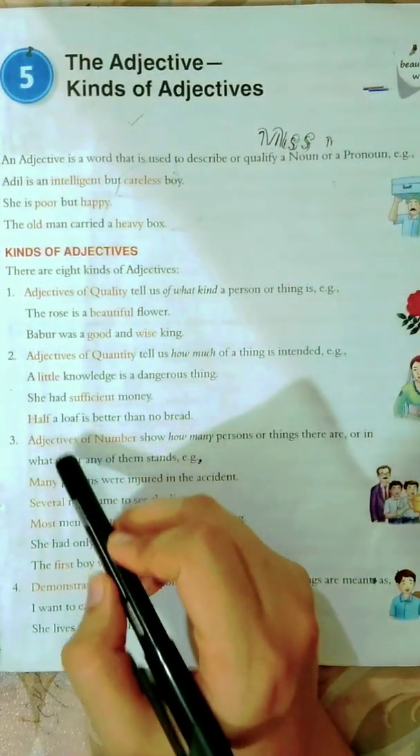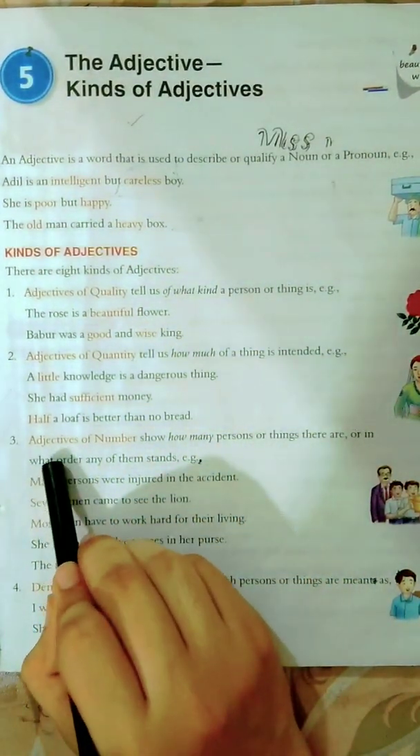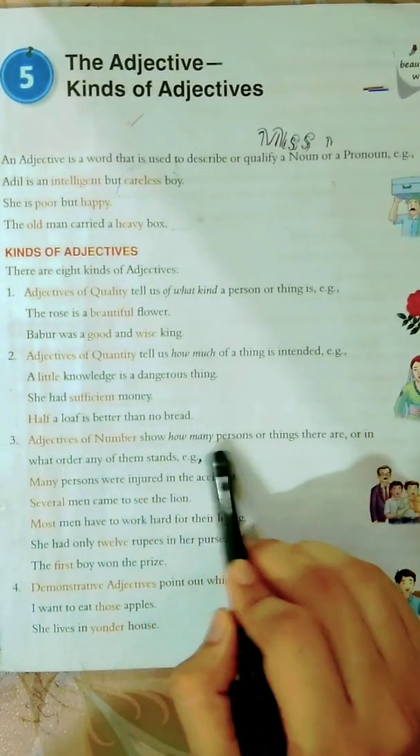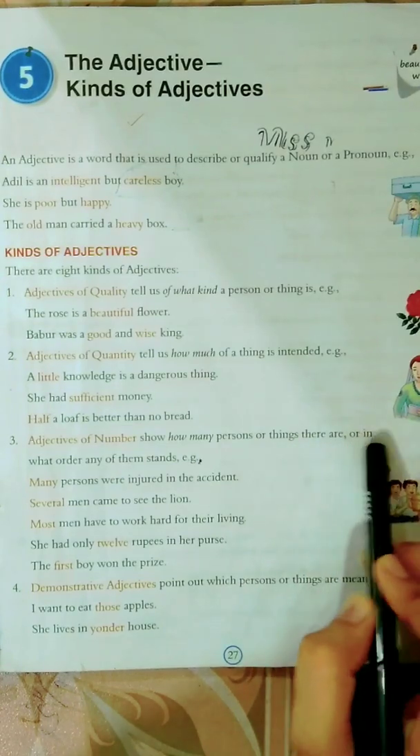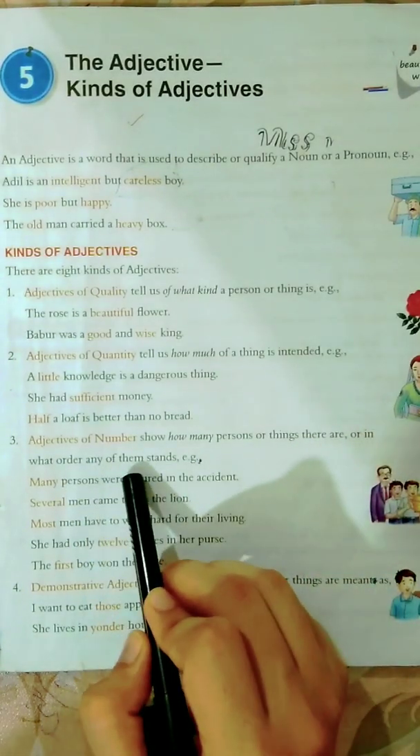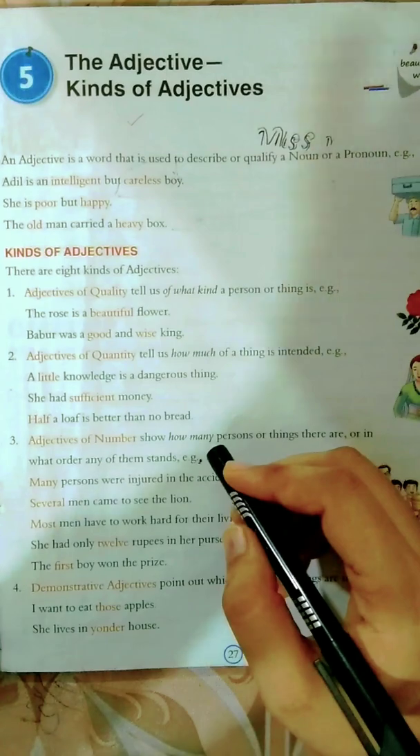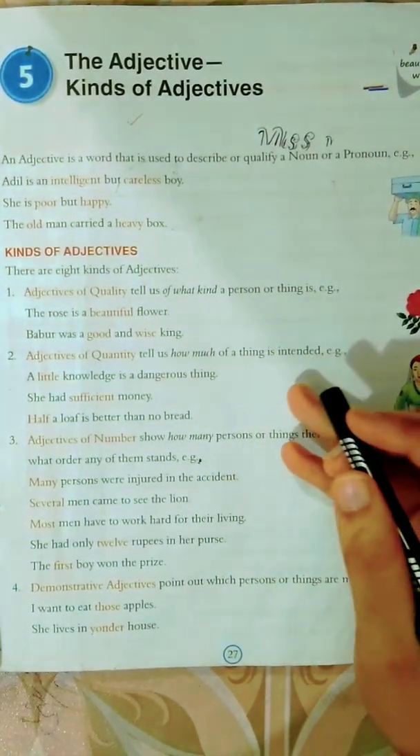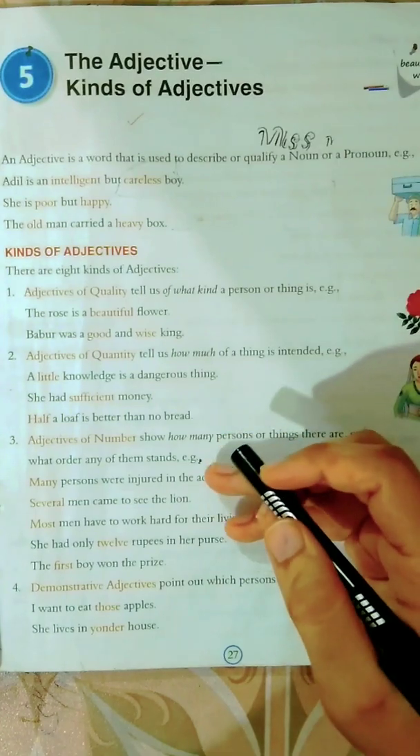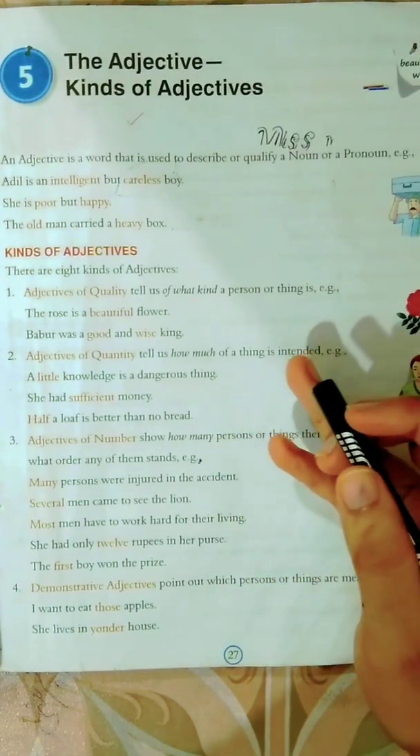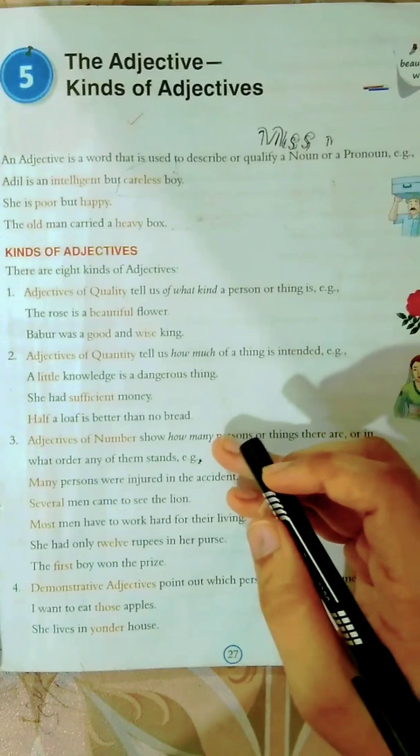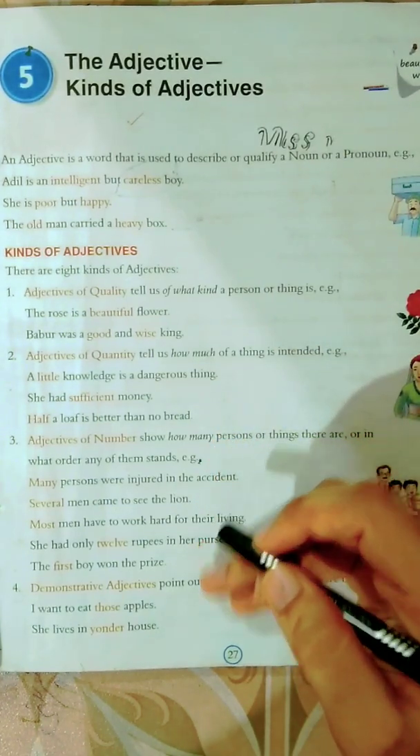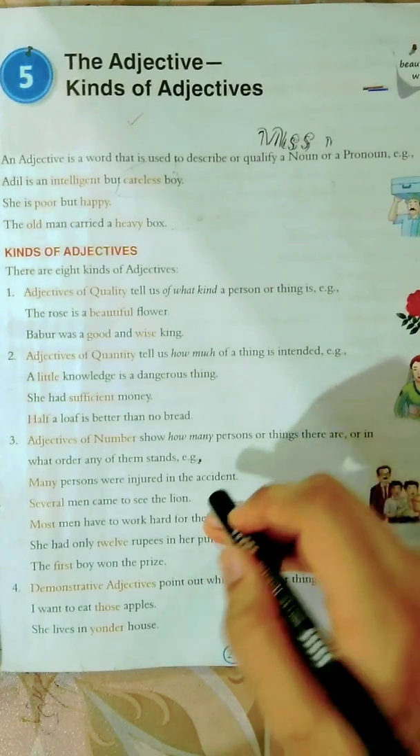Now move to the third kind of adjective, and that is adjectives of number. Adjectives of number show how many persons or things there are or in what order any of them stands. So students, we can say that it shows how many persons or things are meant and in what order a person or thing stands. ये ज़ाहिर करता है कि इससे कितने अफराद या अशिया मुराद हैं या कोई फ़र्द या शय किस तरतीब में है.